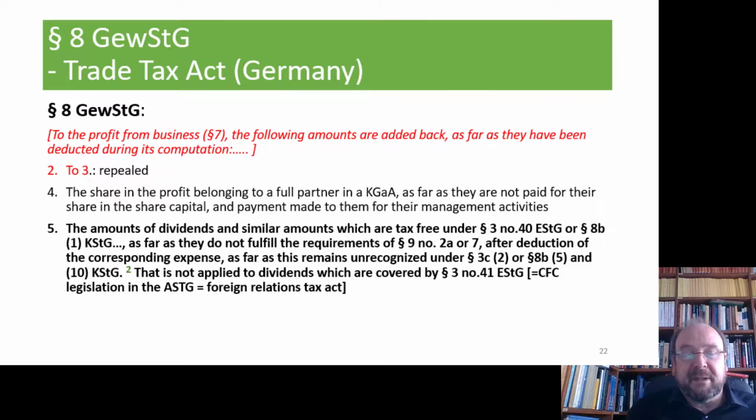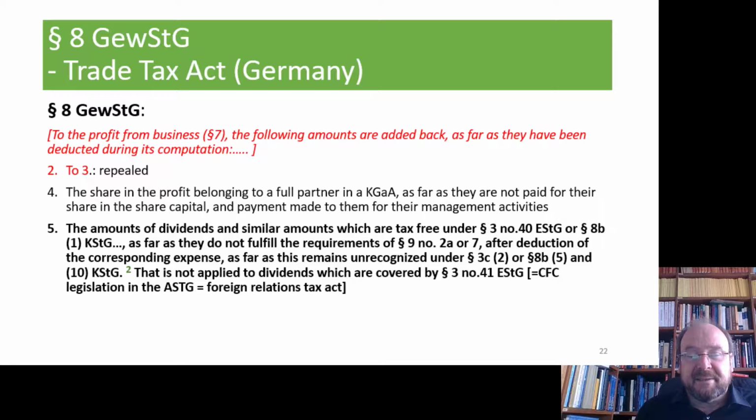That is prescribed for all the situations where you are not entitled to push down the dividend revenue to 0. That is expressed here: the amount of dividends and similar amounts which are tax-free under 3 number 40 or 8b1 KStG are added back as far as they do not fulfill the requirements laid down in paragraph 9, numbers 2a, 7, or 8, after deduction of the corresponding expense, as far as this remains unrecognized under 3c2 or 8b5. So the difference between the non-deductible expense and the tax-free revenue is to be added back.